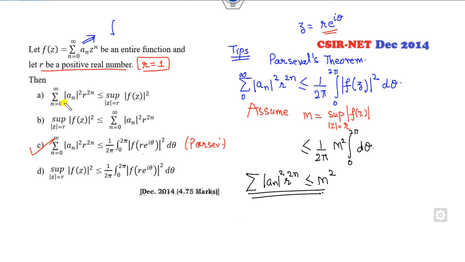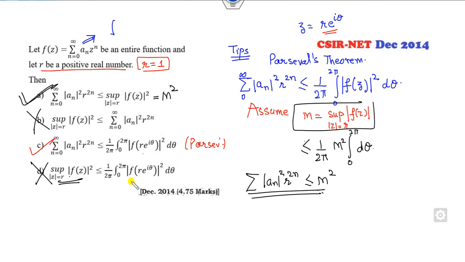But the first one, what is that? If m is my supremum here, then this is nothing but m square. Fine, so the first option is the correct option. He said supremum is less than this, but that's the wrong option. Again he said supremum is less than this. That's the wrong option, because this value is my supremum. It must be less than or equal to m square. That's the reverse part. So the right options are A and C.